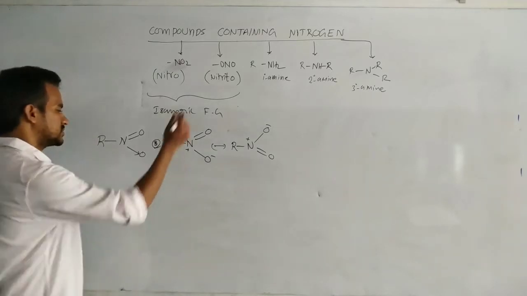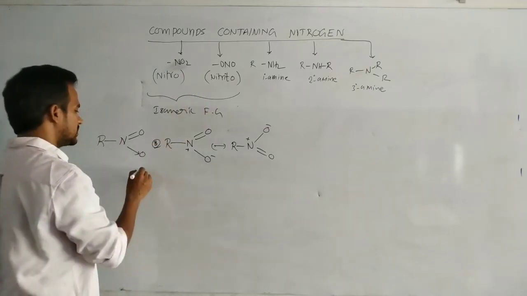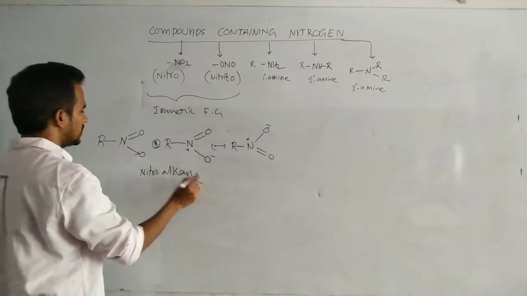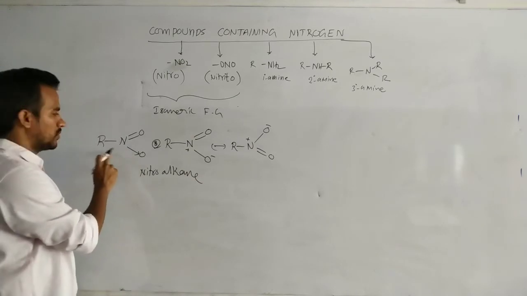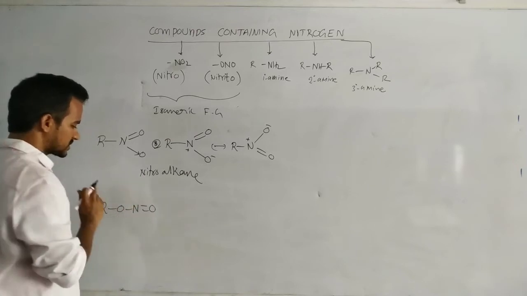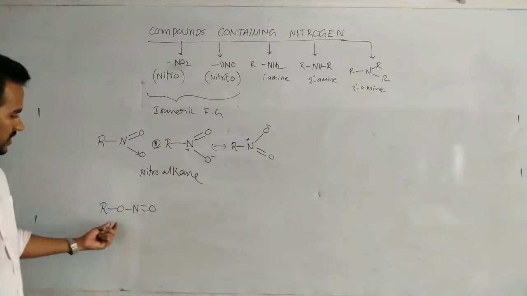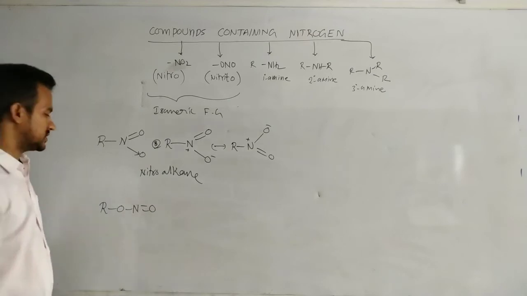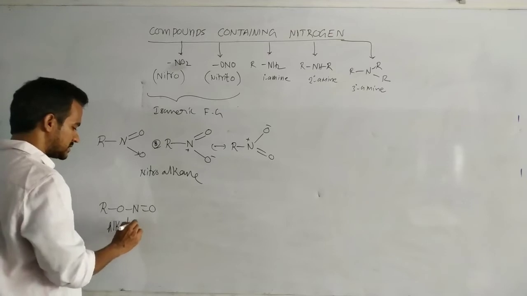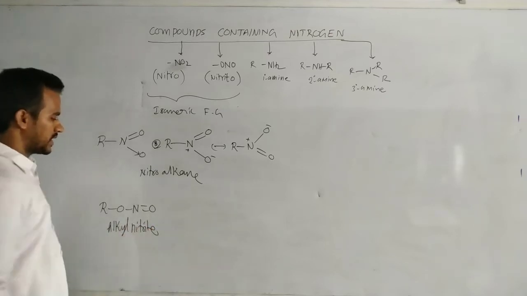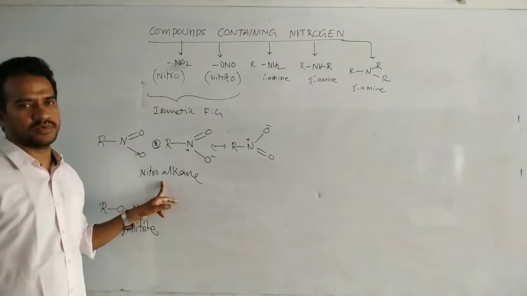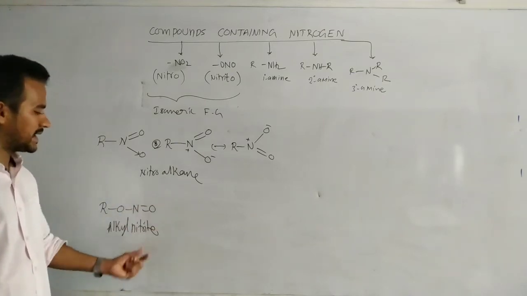Here this is the nitroalkane, where carbon is bonded with nitrogen. Now if this carbon is bonded with oxygen, as in ONO, this is an alkyl nitrite. These compounds are known as nitrite compounds, and the others are nitro compounds. It is a nitroalkane, and it is an alkyl nitrite.